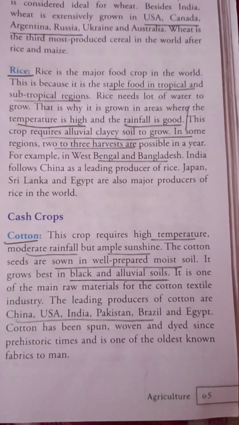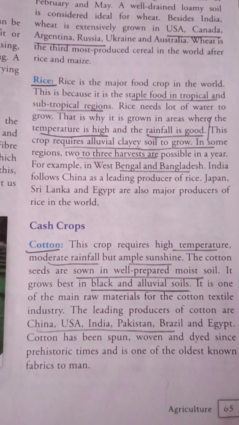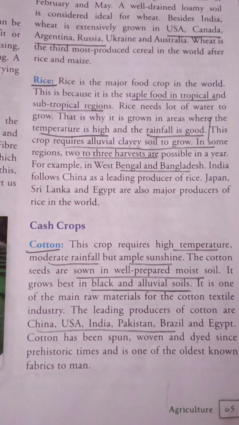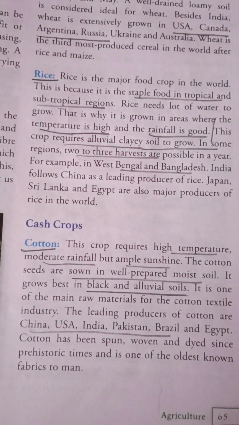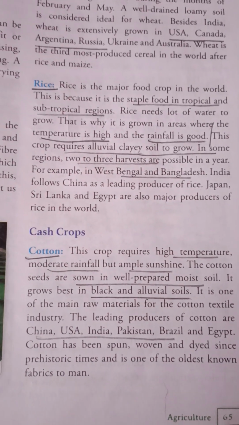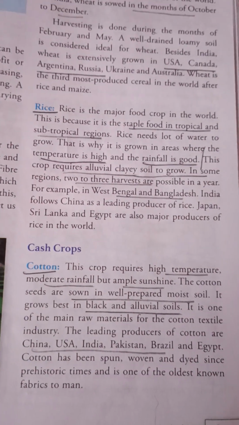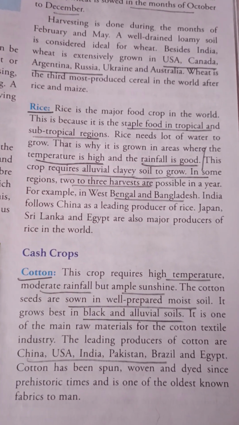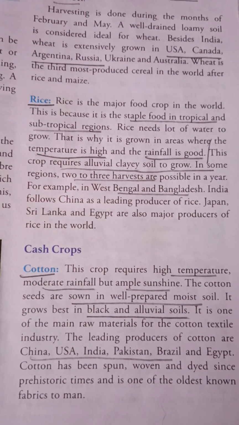After that we have cash crops, and firstly cotton. This crop requires high temperature, moderate rainfall, but ample sunshine. The cotton seeds are sown in well prepared moist soil. It grows best in black and alluvial soils. It is one of the main raw materials for the cotton textile industry. It also grows in China, USA, India, Pakistan, Brazil. Other than this, you don't need to remember much more.